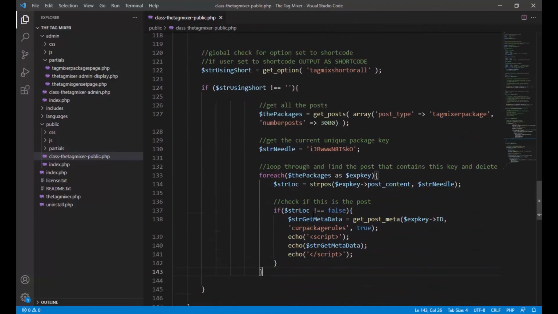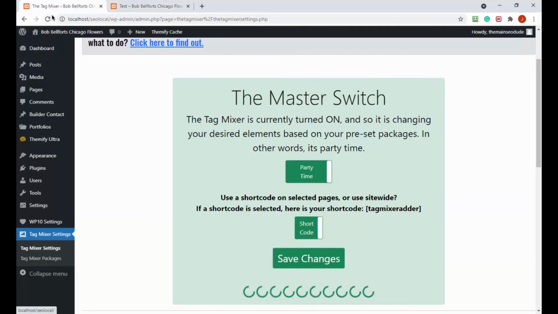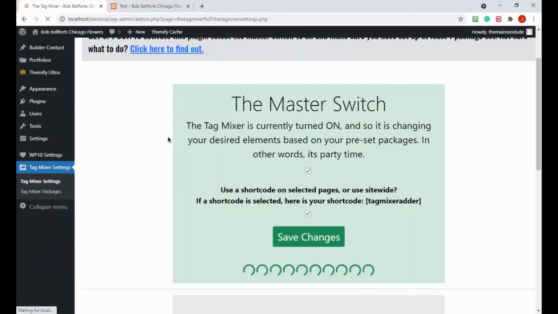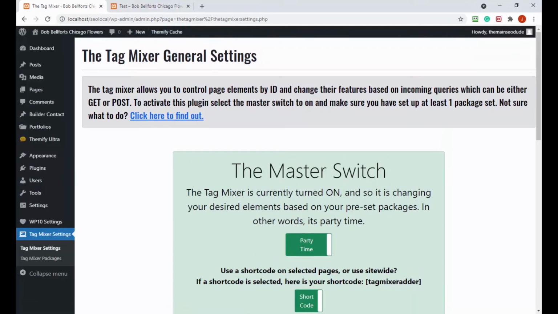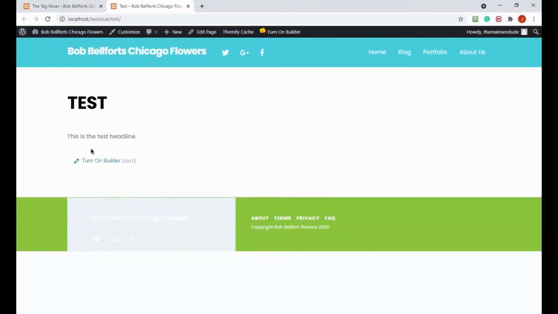Okay, so now we're going to do a little bit of testing. So if we refresh, everything should be copacetic at this point. We shouldn't have broken anything unless I'm an idiot, which is 90% of the time. Oh, look at that. Okay, so it's set to shortcode right now. So technically when we refresh, this should be smaller. Let's take a look. Aha, look at that. So now this is a test headline. It's smaller, right? That means that the code is no longer being outputted in the footer. Interesting. Whoa. I didn't even know there was text there.